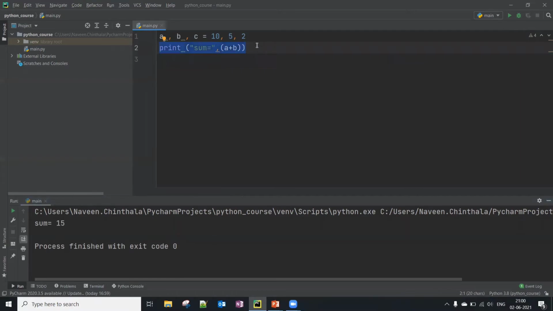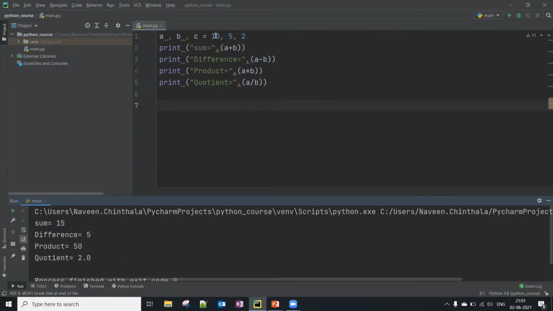And then let me print the same for the others also. For difference, let's make it A minus B, then product means A star B, and for quotient, A by B. Let's see what it will return.